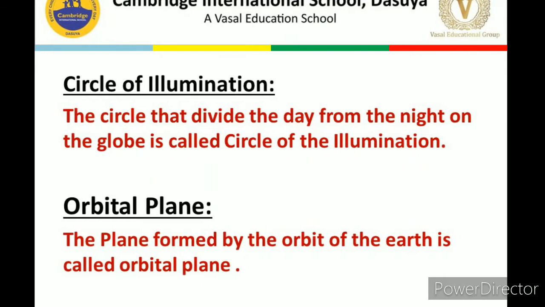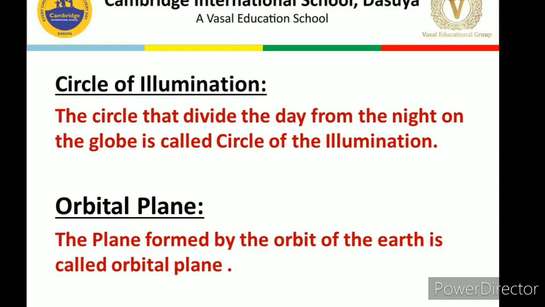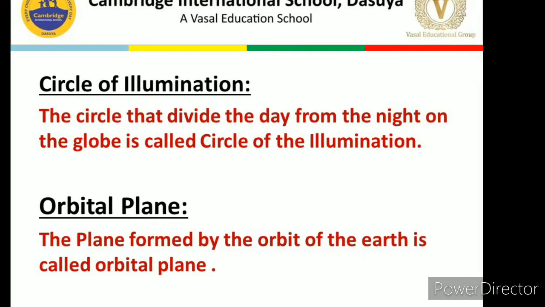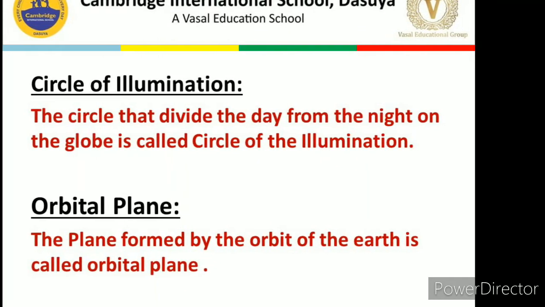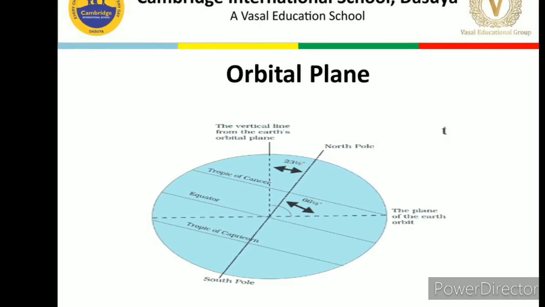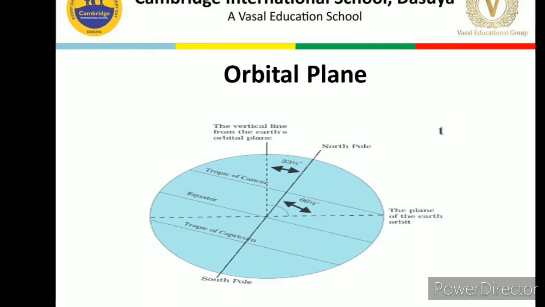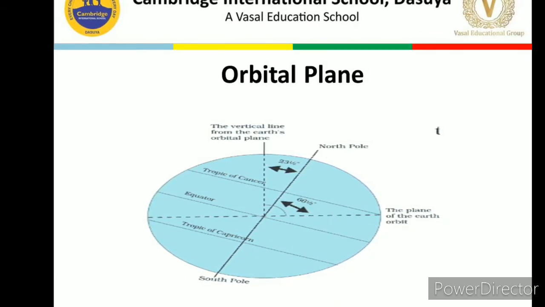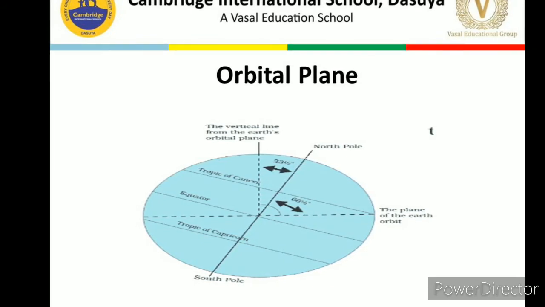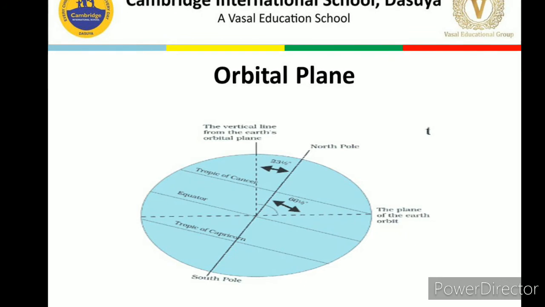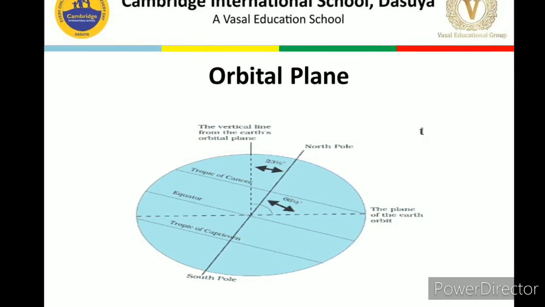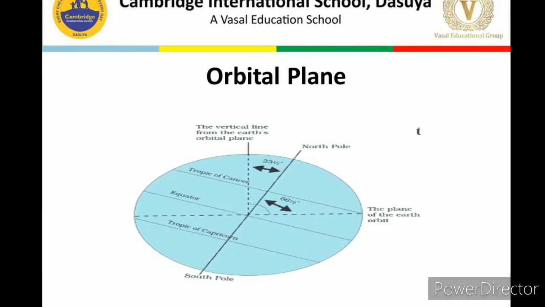What is orbital plane? The plane formed by the orbit of the earth is called the orbital plane. Now you can see in this image also, this is your earth. And here they have shown three important parallels of latitude: one is the Tropic of Cancer, the other is the Equator, and the third one is the Tropic of Capricorn. Then you are able to find one axis also, which is joining the North Pole and the South Pole.